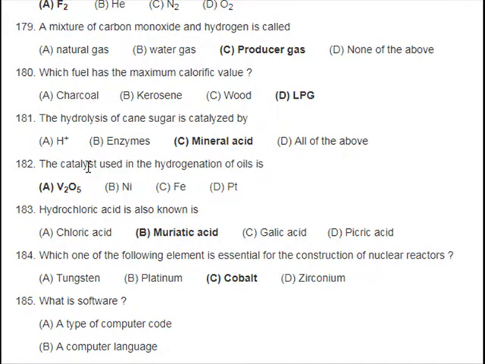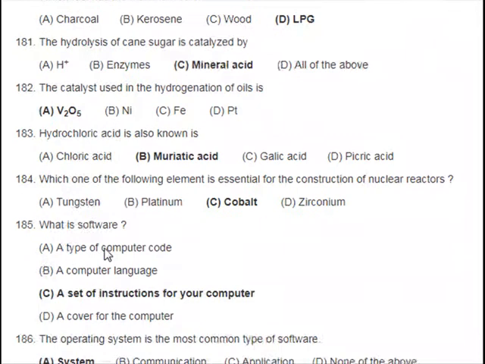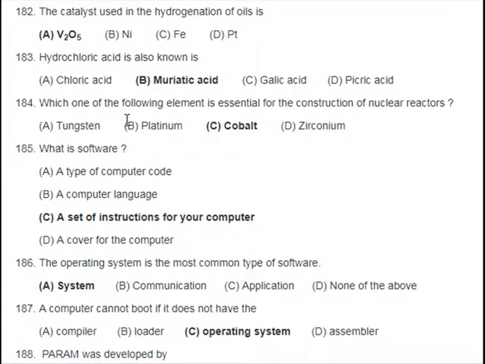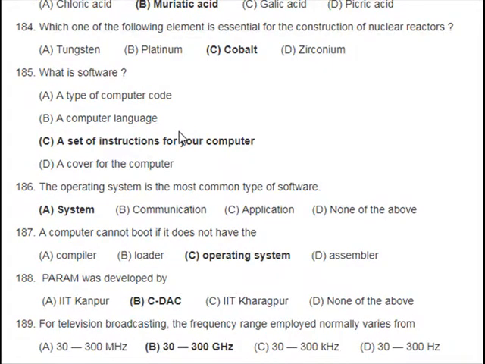182. The catalyst used in the hydrogenation of oils is: A. V2O5, B. Ni, C. Fe, D. Platinum. 183. Hydrochloric acid is also known as: A. Chloric acid, B. Muriatic acid, C. Oxalic acid, D. Picric acid. 184. Which one of the following elements is essential for the construction of nuclear reactors? A. Tungsten, B. Platinum, C. Cobalt, D. Zirconium.